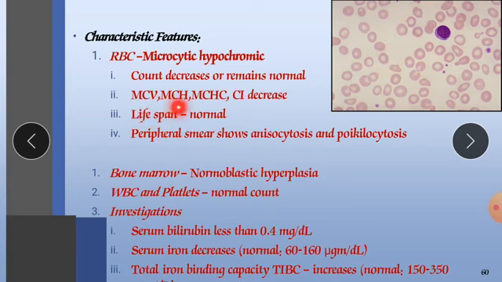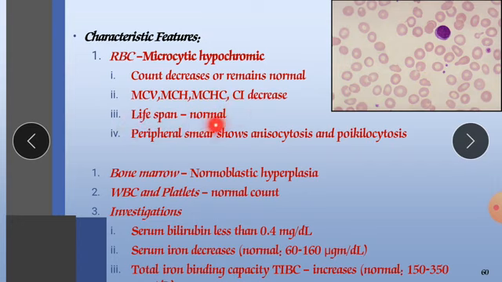MCV, MCH, MCHC and CI decrease, meaning the mean corpuscular volume, mean corpuscular hemoglobin, mean corpuscular hemoglobin concentration and the color index are all decreased.